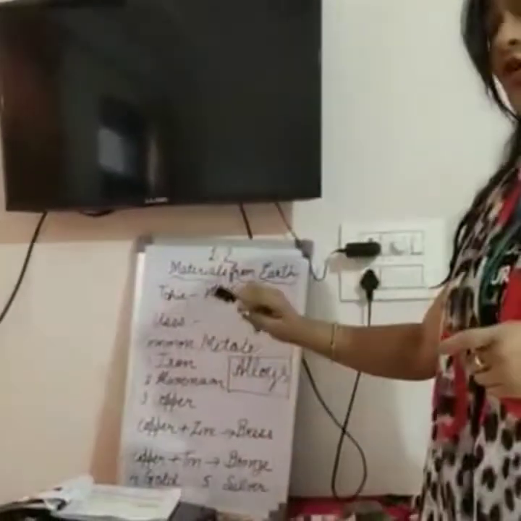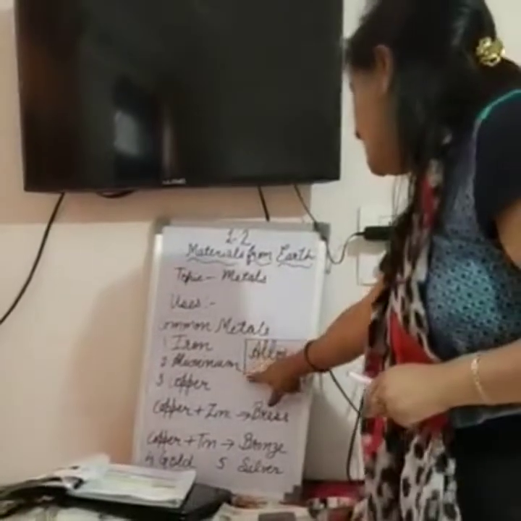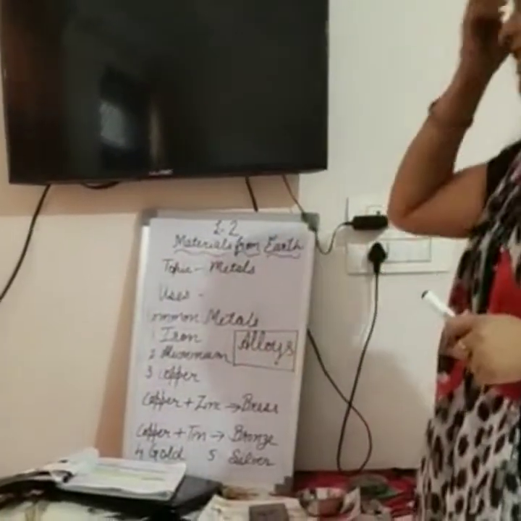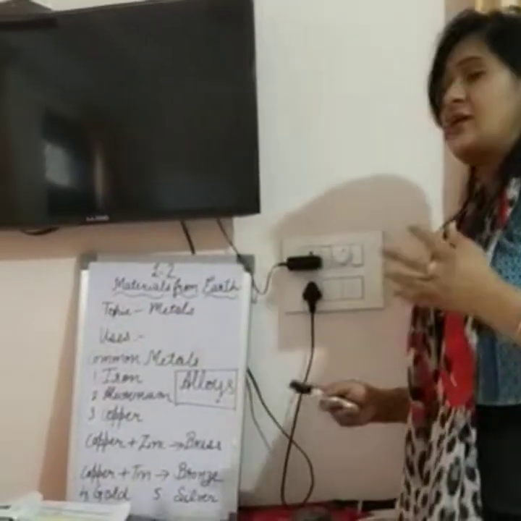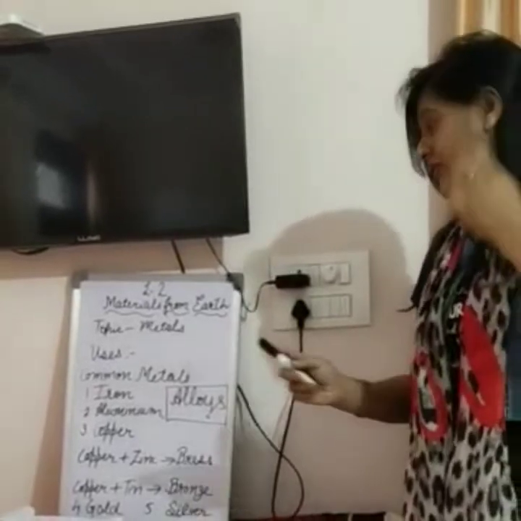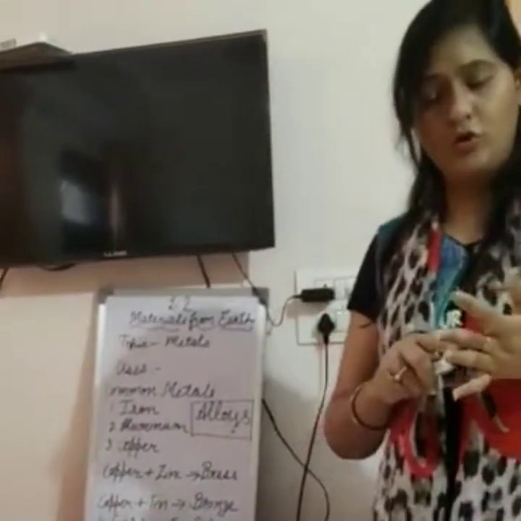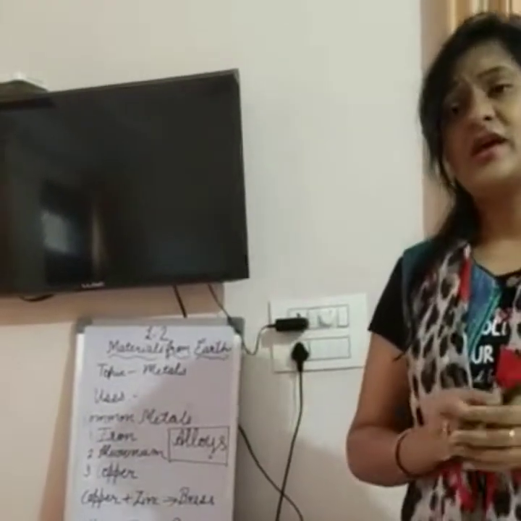Before discussing copper further, I just want to make one thing clear to you. What are alloys? Just see this term, alloys. Alloys are substances which are made by combining two or more metals. For example, take the example of gold. When we obtain gold, it is soft, and if jewelers make jewelry only with gold, then after some time it can get spoiled, it will get damaged.